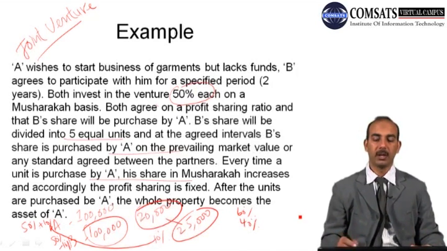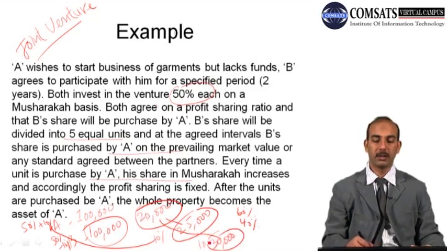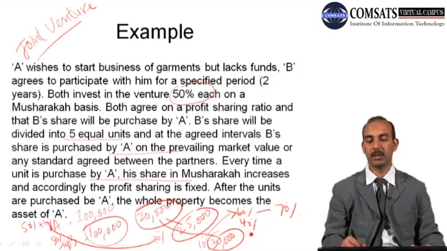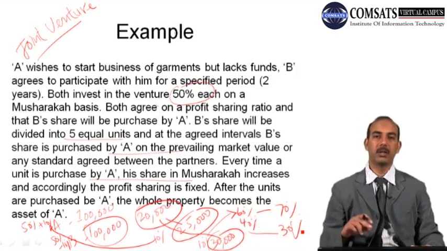So this is the new ratio, and accordingly any of the profits will be distributed in the ratio of 60% and 40%. And when the next share is offered for sale, at that time the price of this unit, which was originally worth 20,000, in the market its rate goes to 30,000. So then this 10% will further increase the share of client A to 70%, and client B's share will reduce to 30%. And at this stage, any of the profits will be distributed at 70% and 30% ratio.